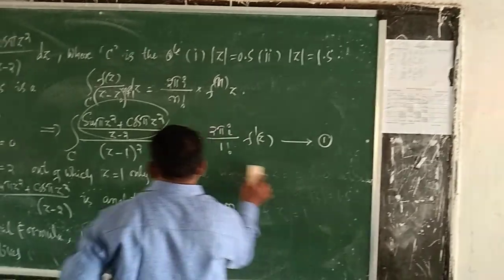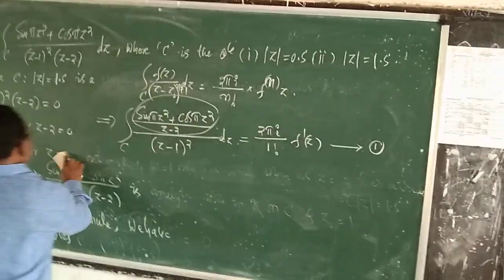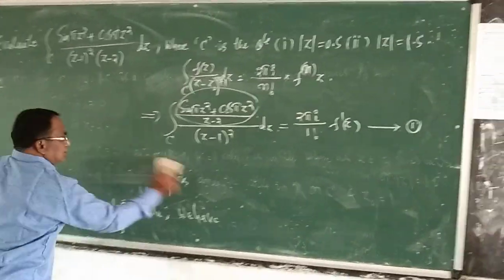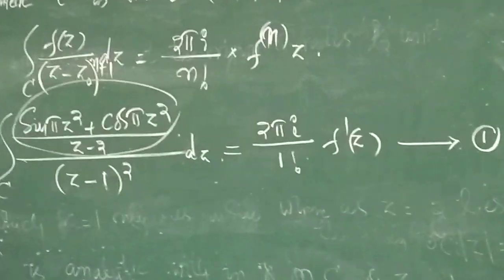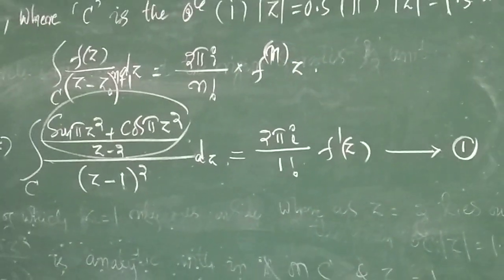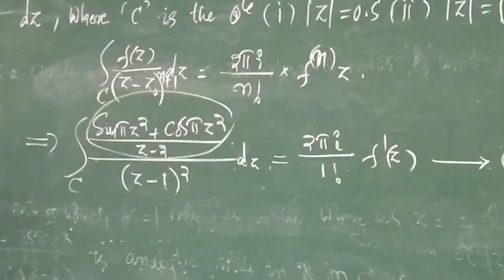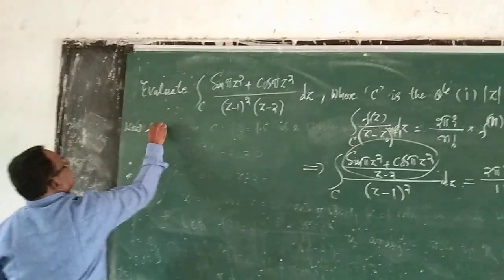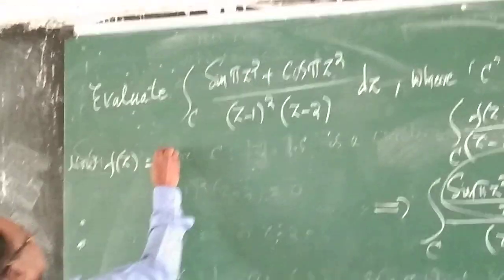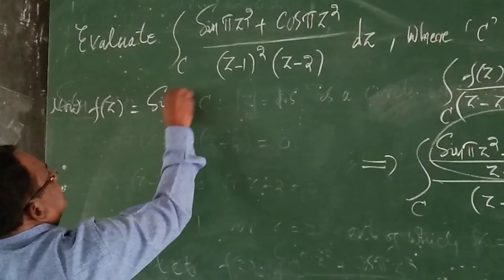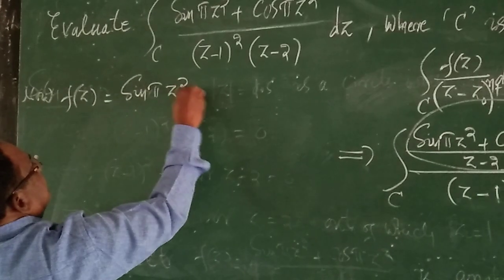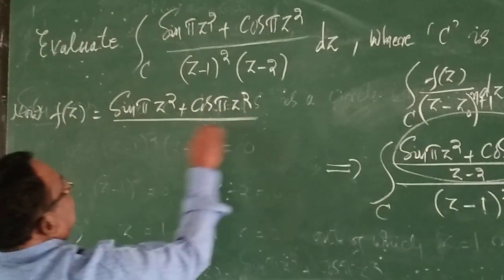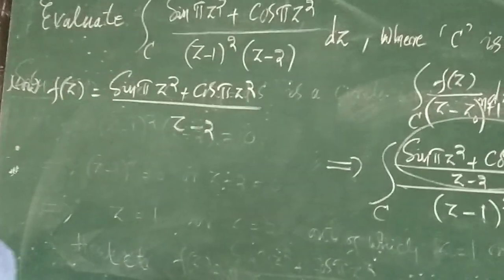Now let us find what is f dash z. In order to find f dash z, let us take f of z, which is equal to sin pi z square plus cos pi z square divided by z minus 2.